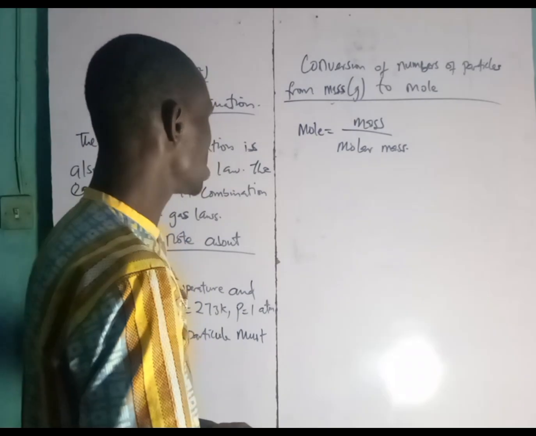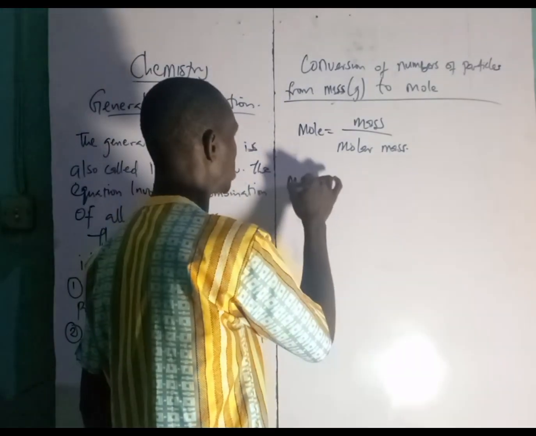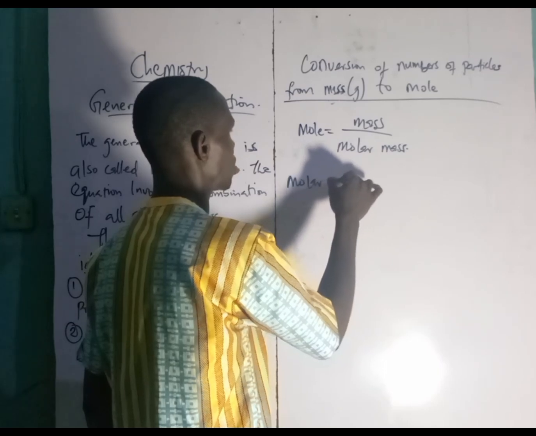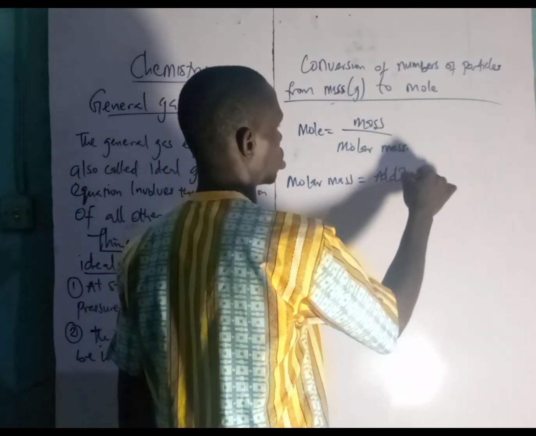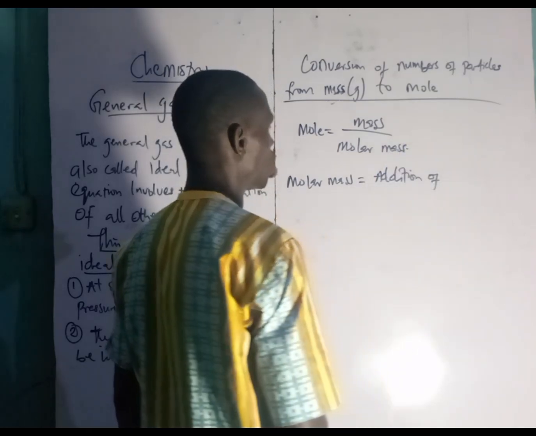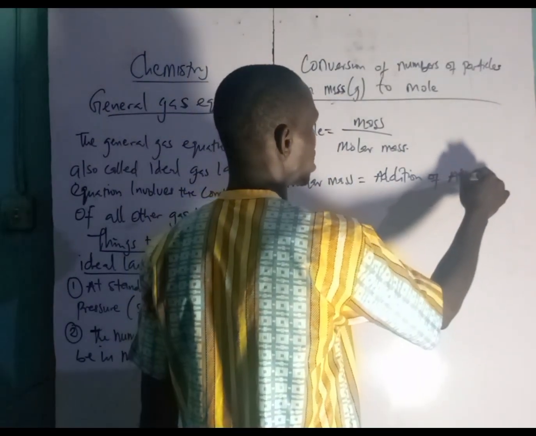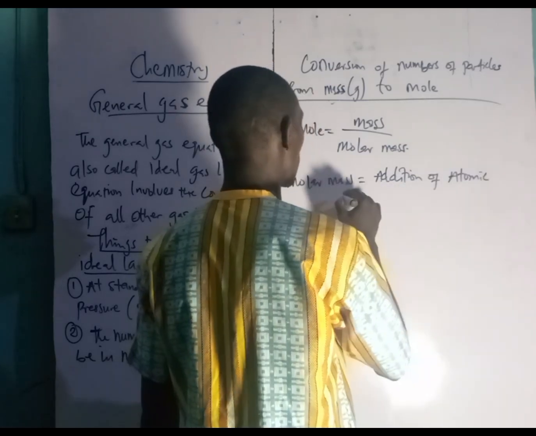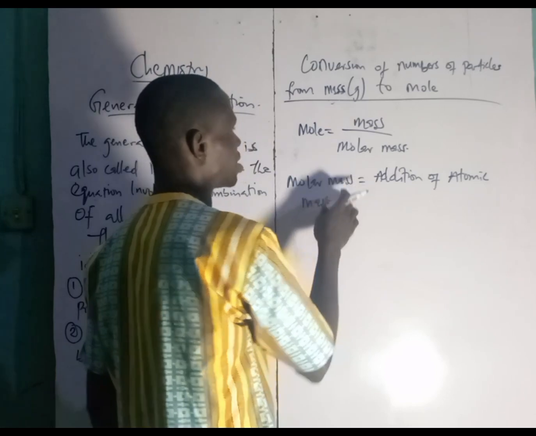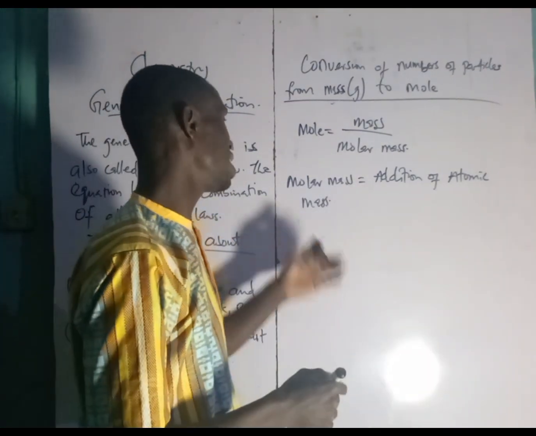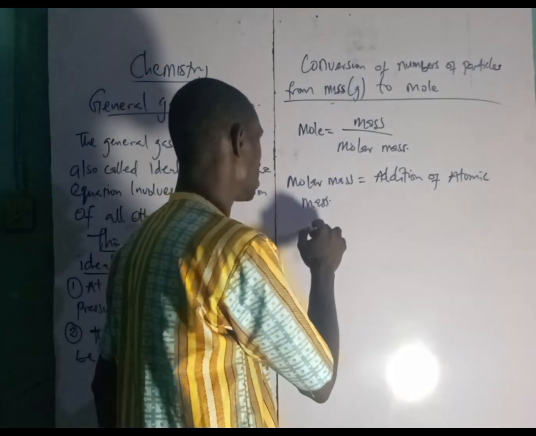Don't forget that molar mass is equal to the addition of all the atomic masses. All right, let's quickly take some examples under this.